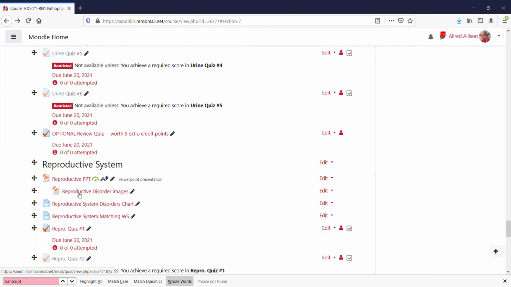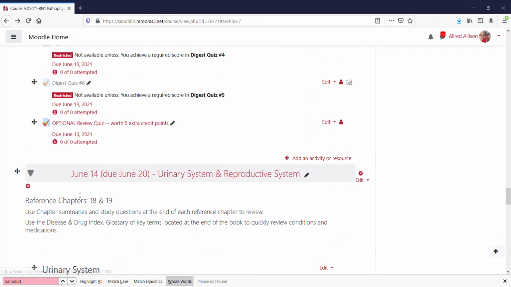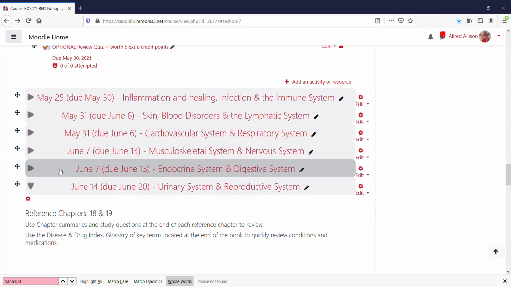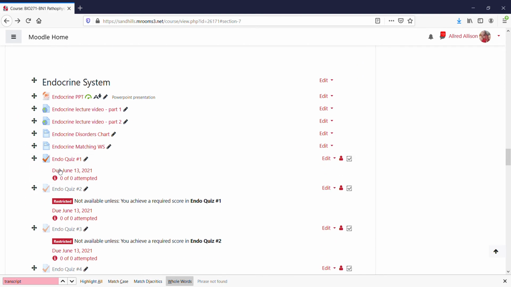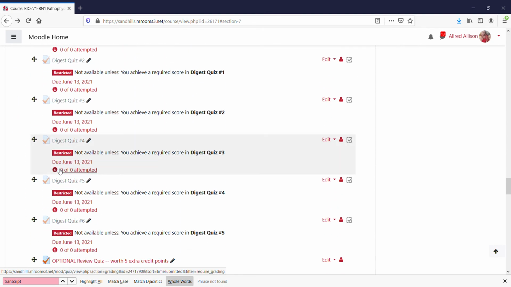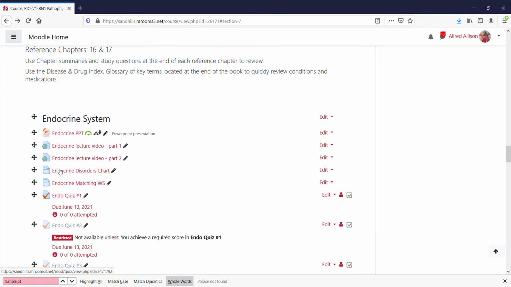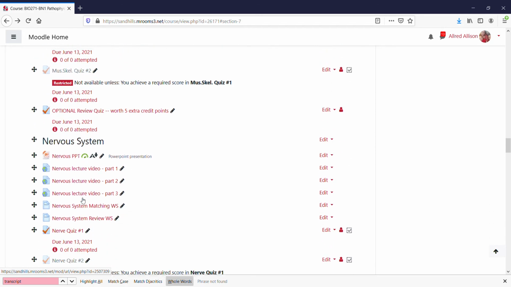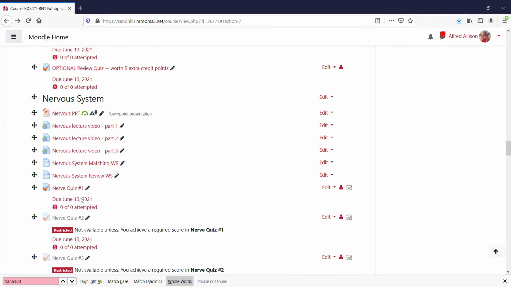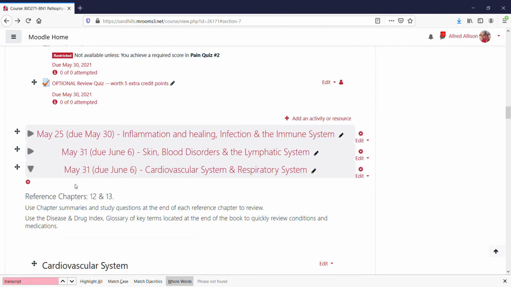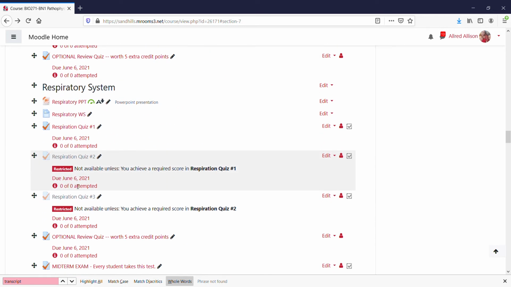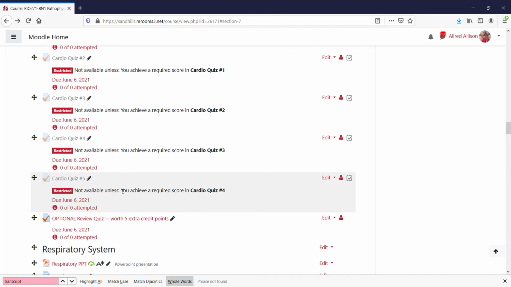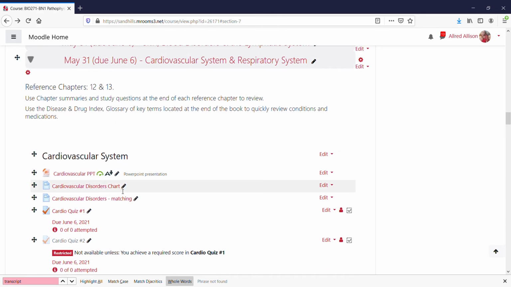However, let's scroll up to the midterm because I want to talk to you about the midterm for just a minute. And we're going to locate the midterm. I think it's in the next topic. It's usually around the middle of the course. And I had it open. Here it is. Okay. The midterm is located under May 31st.